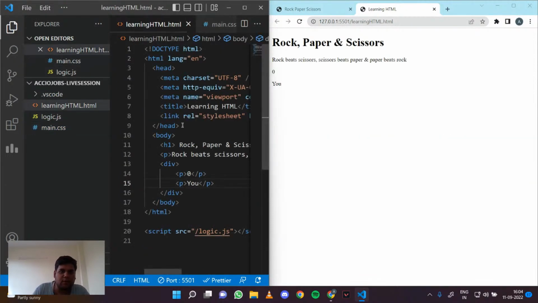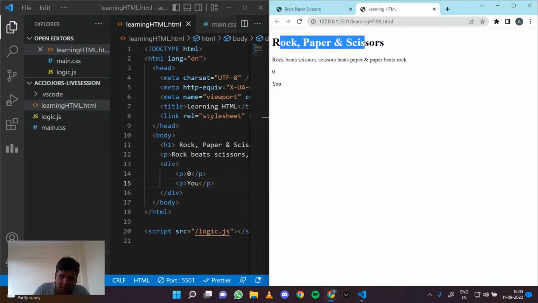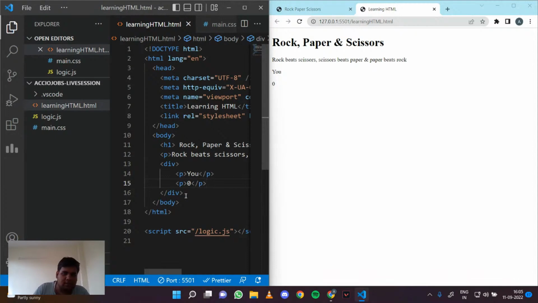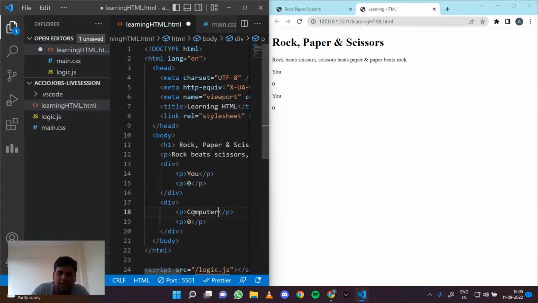Very good. So now we have this rock, paper, scissors, we have the rules, we have this part which shows the score. Actually it would be better if I do this. You zero, and this is our score, and same for computer. Initially all scores are zero.